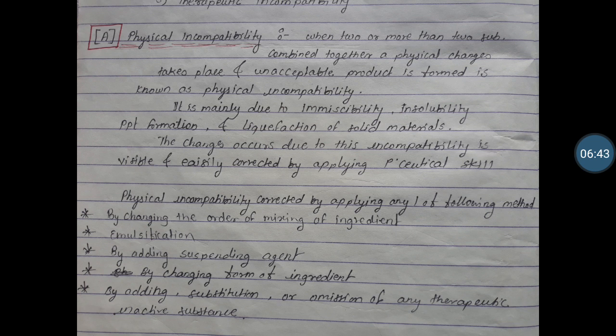Changing the form of ingredient means if you are giving a solid substance, but they are incompatible with each other, you can change its form. Instead of using solid you can use liquid, the same substance but the form is changed. And the last method by which you can correct this physical incompatibility is by adding substitution or omission of any therapeutically inactive substance.